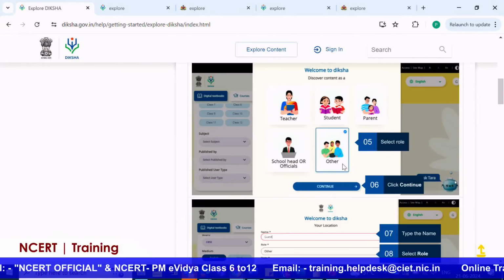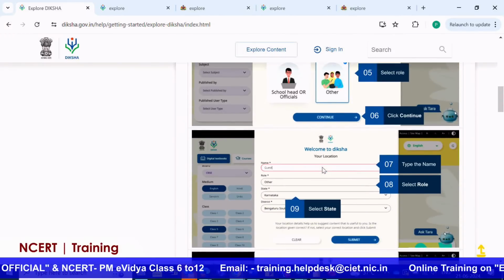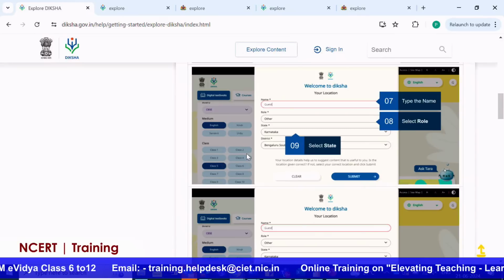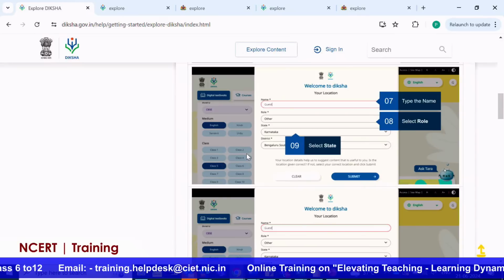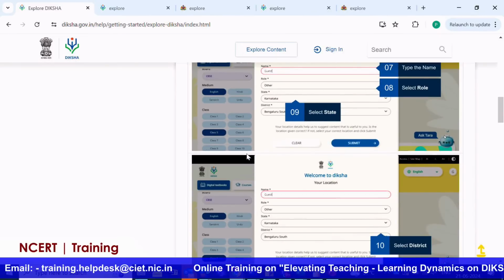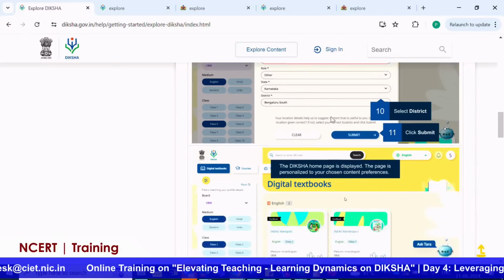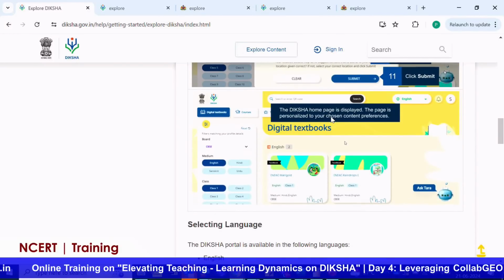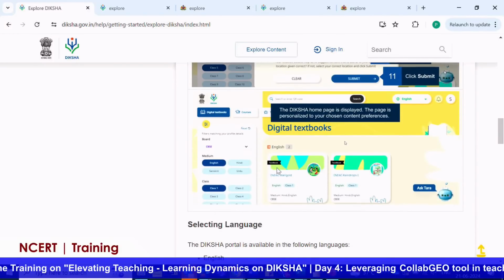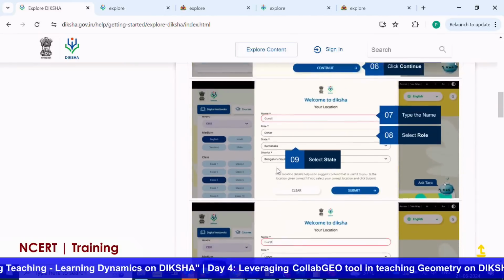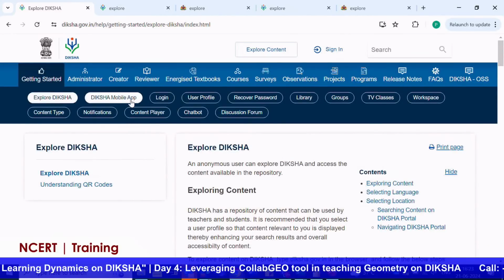So select according to your role, and if you click on continue, then it asks for your state. So which state you are from, which district you are from, and if you click on submit, we will then land up on the Diksha homepage, from where we can see different varieties of e-learning content through Diksha.